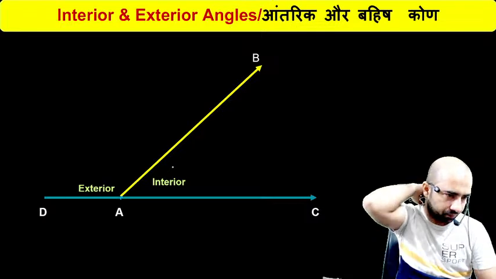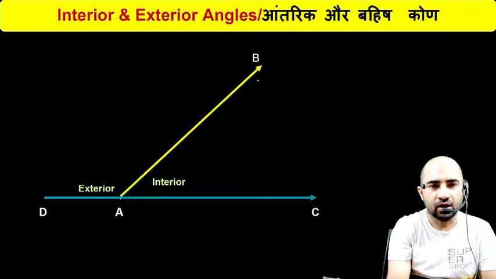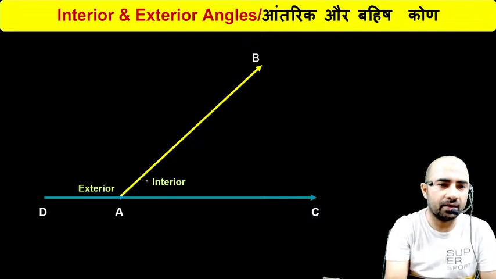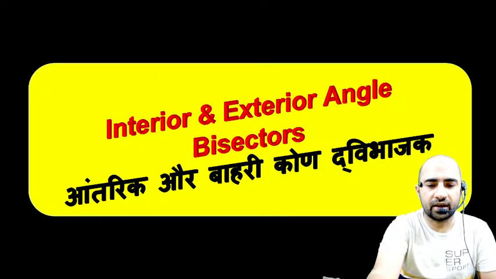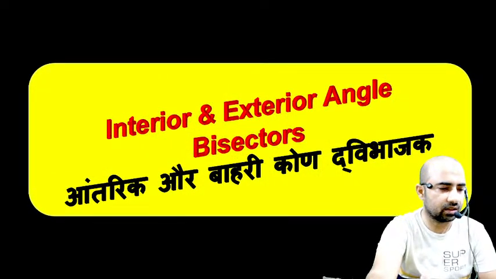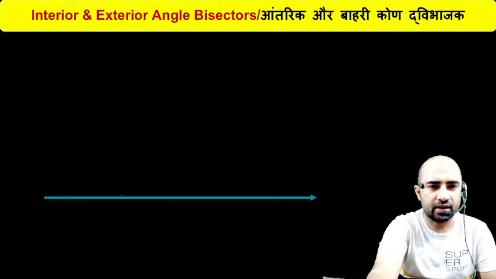Now we will take the bisector of the interior and exterior angle. So BAC is the interior angle and BAD is an exterior angle. Clear? Now what is the concept? Interior and exterior angle bisector. Just concentrate on the screen. It's a very important concept. Just see here guys.